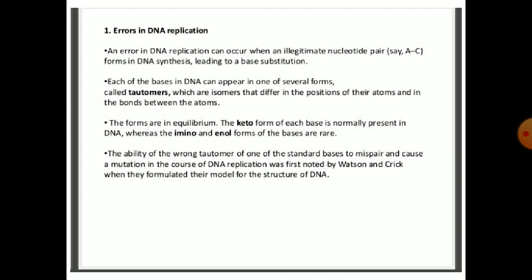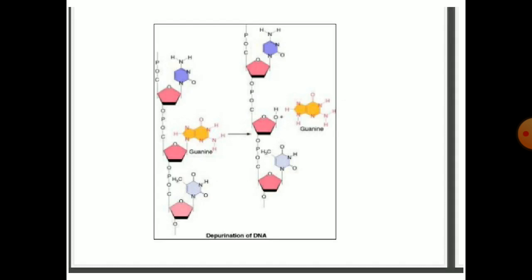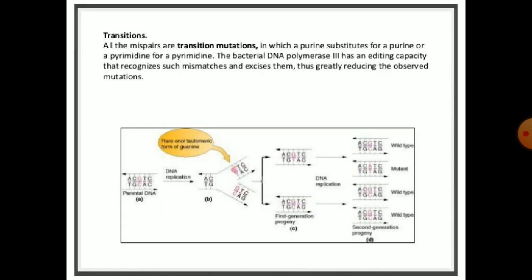The keto form of each base is normally present in DNA, whereas the imino and enol forms are rare. The ability of the wrong tautomers of the standard bases to mispair and cause a mutation in the course of DNA replication was first noted by Watson and Crick when they formulated their model of the structure of DNA. So next is the depurination of DNA. Next is transitions.